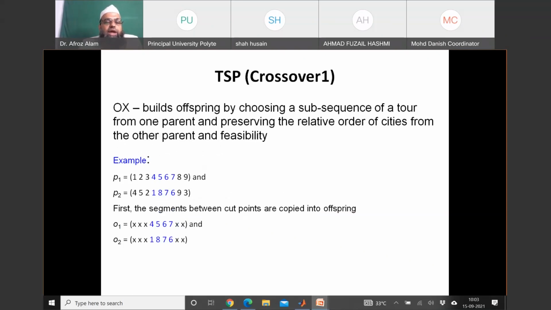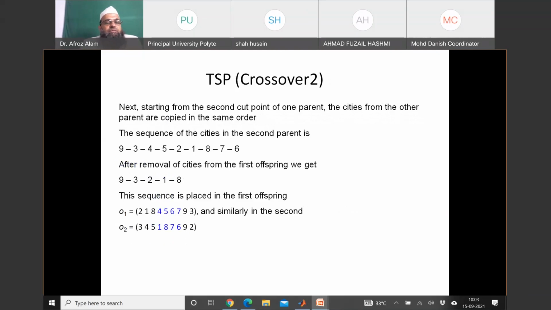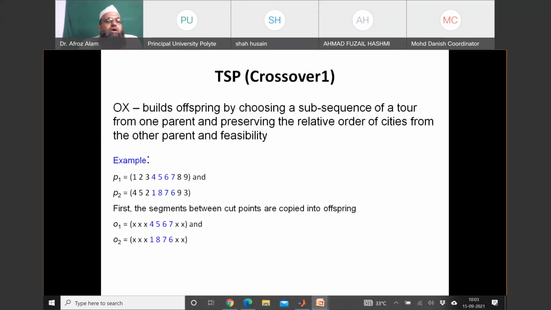So starting from the end point, that is after 7, start putting this achieved sequence 9 3 2 1 8. After putting this, we are getting one offspring O1, which has the sequence 2 1 8 4 5 6 7 9 3. This sequence is different from the original sequence of either parent, you may observe.